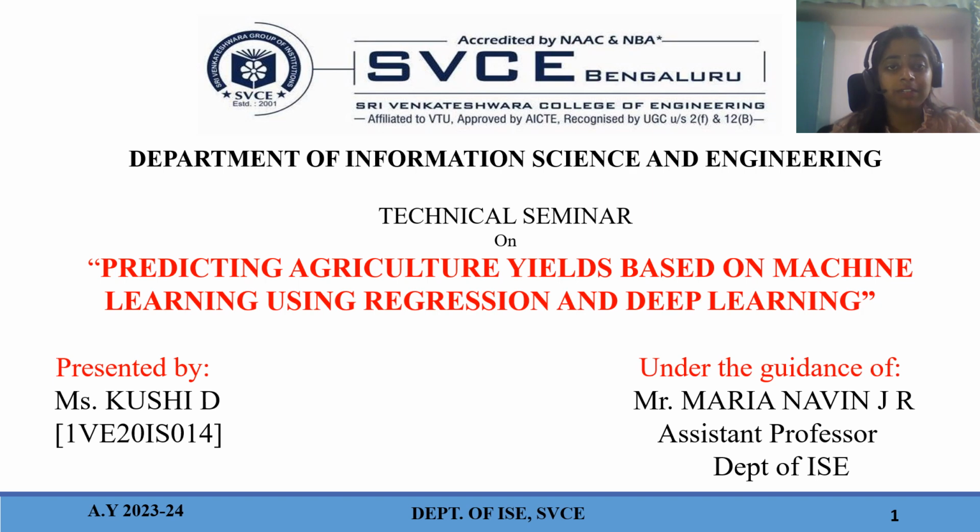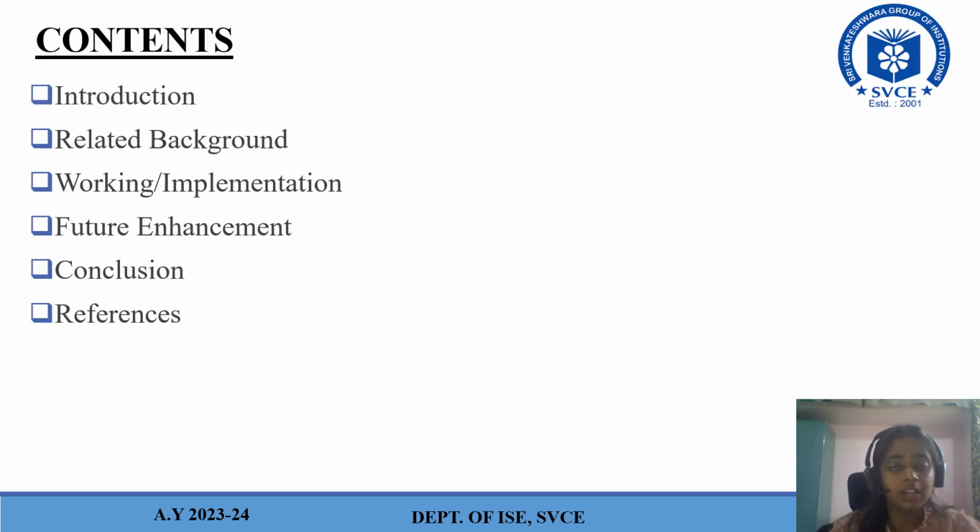So today I will be giving a presentation on my technical seminar. The topic I have chosen is predicting agriculture yields based on machine learning using regression and deep learning. So the contents for today is this.